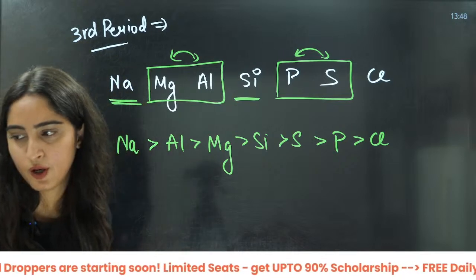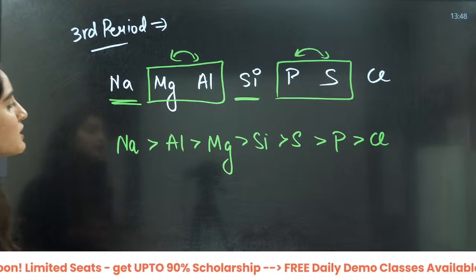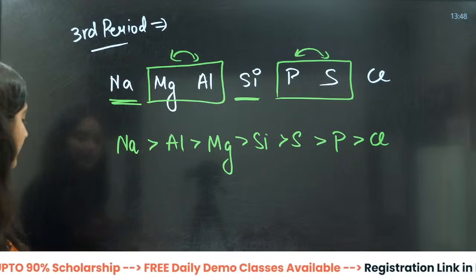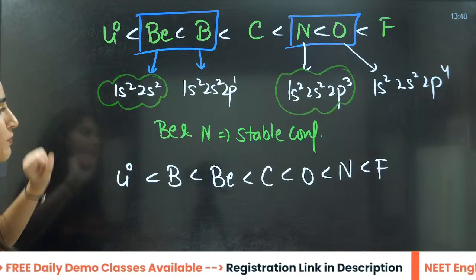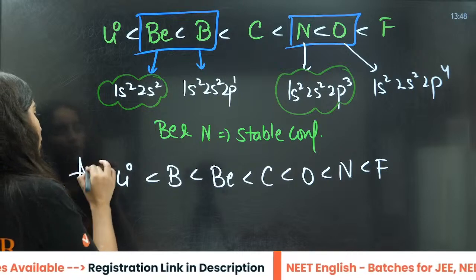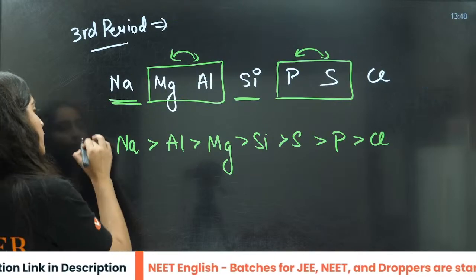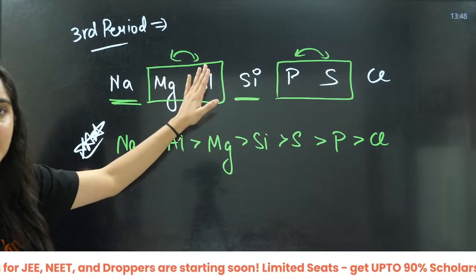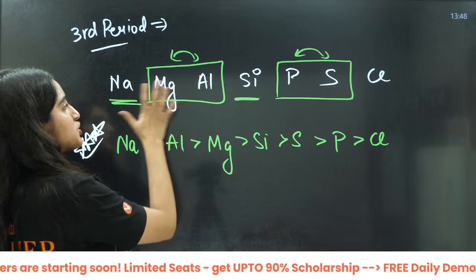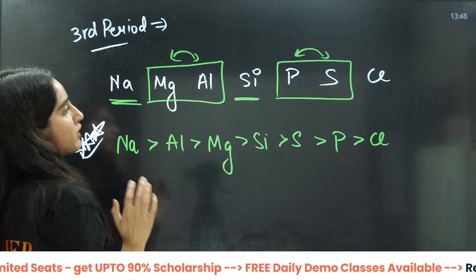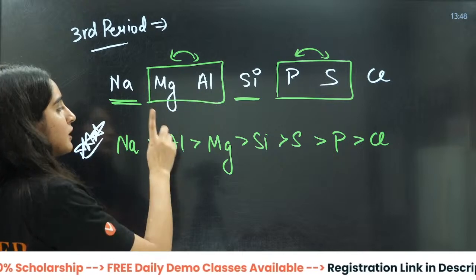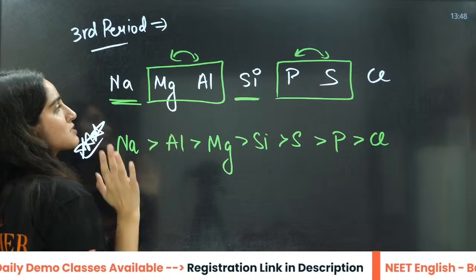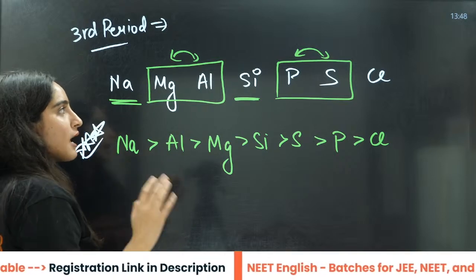Chalo. Okay. Now, as you can see, beta, this was the third period. This is the ionization energy, second period exception. This is a very important exception. The thing will be same, only here you have magnesium, then aluminium.